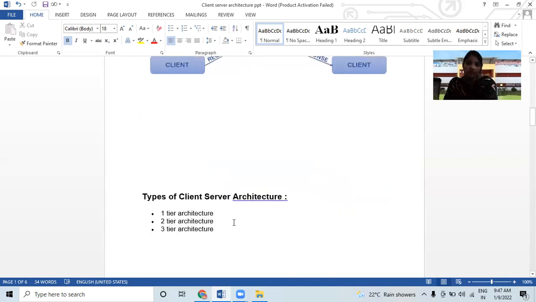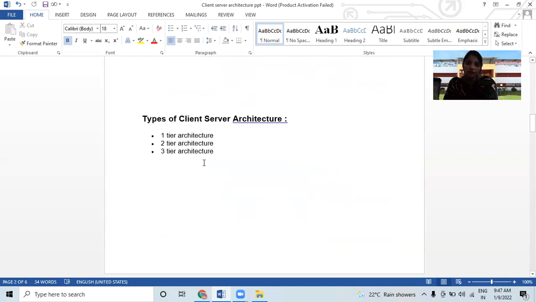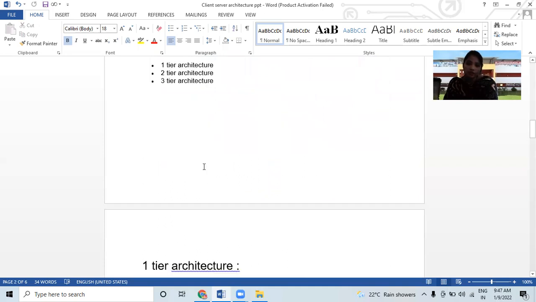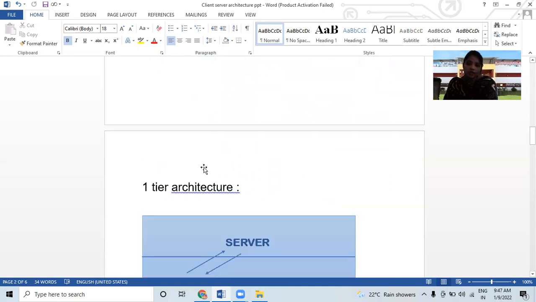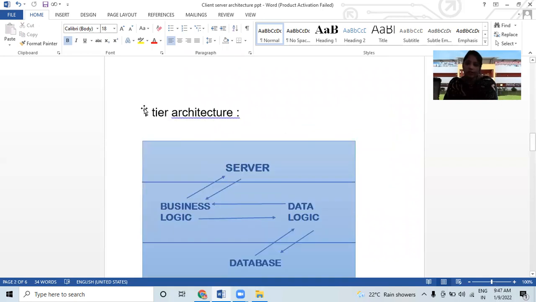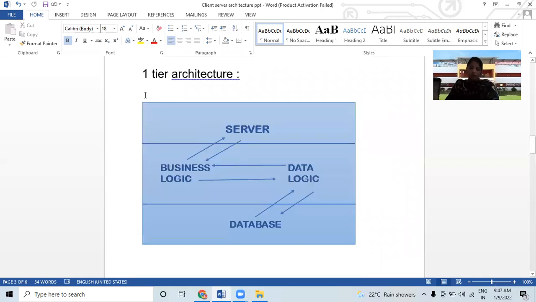So the types given here are tier architectures: one tier, two tier, and three tier. So three types are there. Let's discuss one tier architecture. In this diagram you can see server, business logic, data logic, and database. So let's discuss first tier architecture.